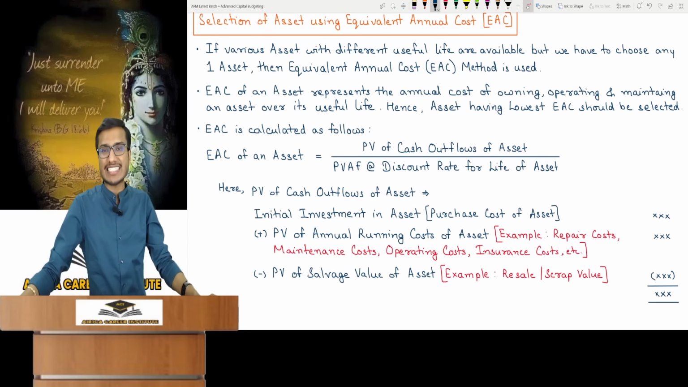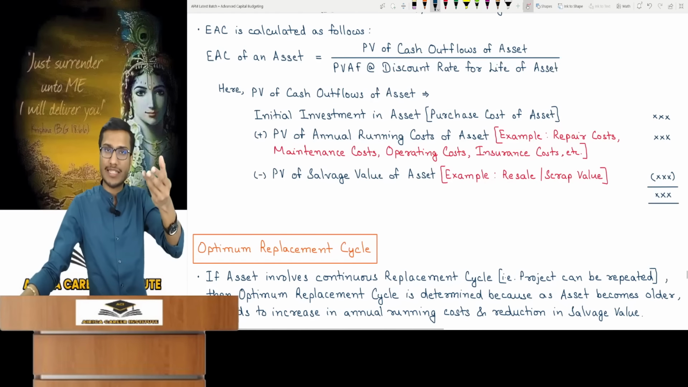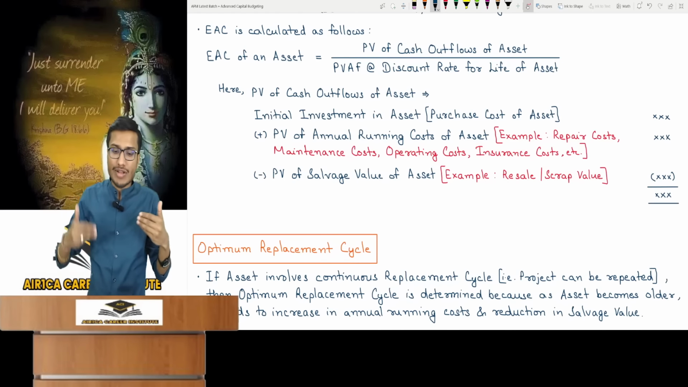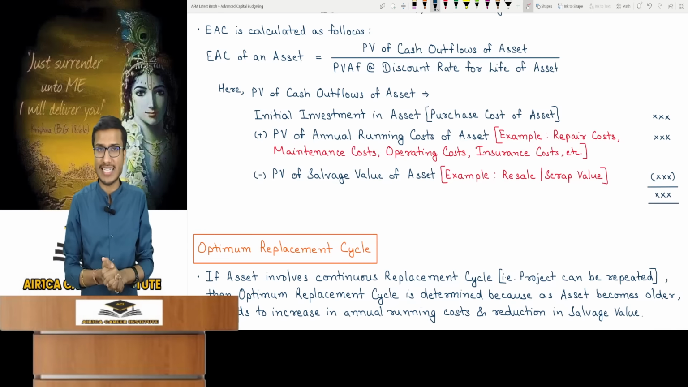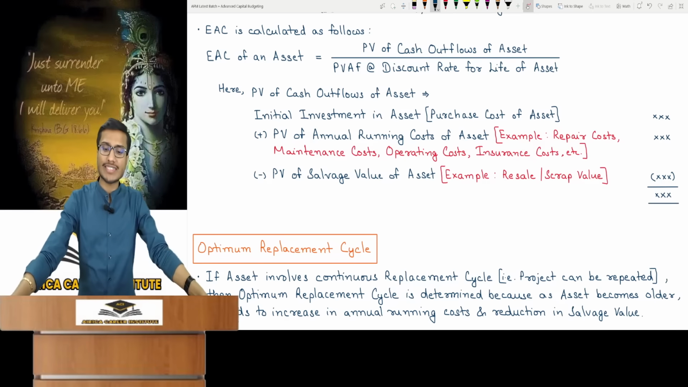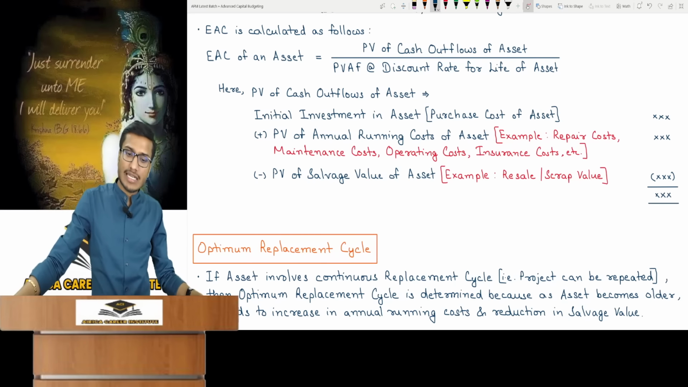How is an asset's cash outflow PV calculated? Initial investment, that is purchase cost, plus PV of annual running costs for the asset like repair, maintenance, operating, or insurance costs, minus PV of asset salvage value, which might be in the question as its resale or scrap value. Understood? This is complete for you.